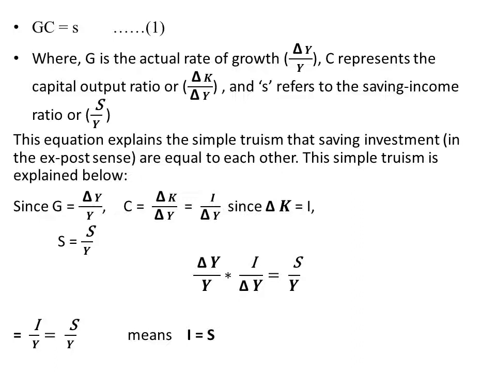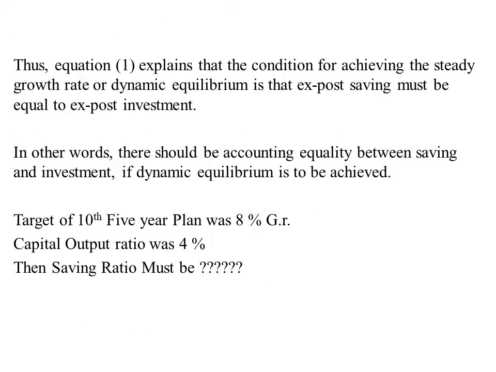This is the first condition for the Harrod-Domar model. Saving must be equal to investment. Okay, hope you got it. I'll move to another slide. The equation first means GC equal to small s.